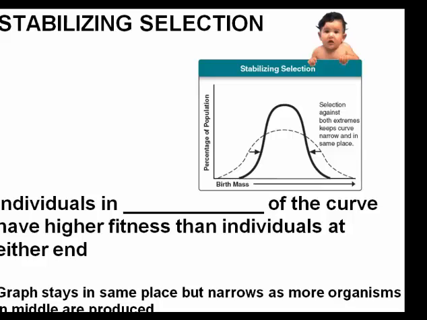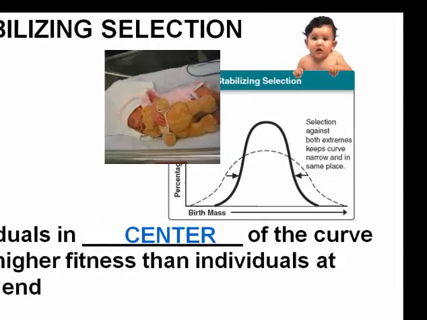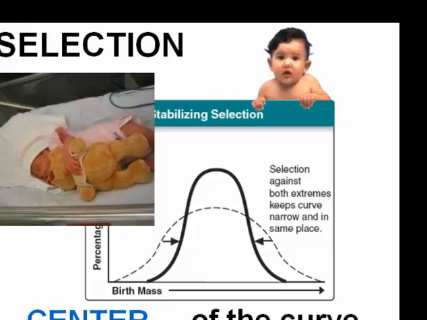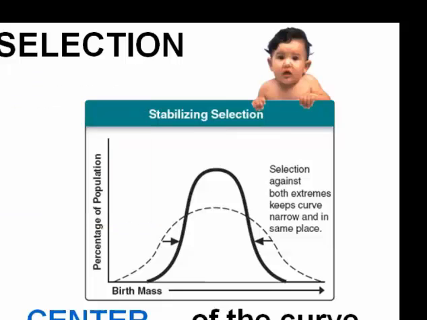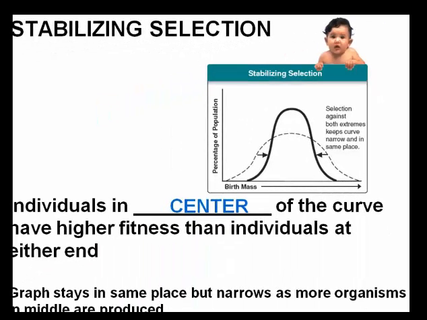Then we have stabilizing selection. Stabilizing selection is when individuals in the center of the curve have a higher fitness. Babies are an example of this. Let's talk about birth mass. Having really low birth mass babies is not good, but those are usually the preemie babies that don't usually live as long as normal sized babies. Having really large babies, it might be harder for a mother to actually give birth to a very large baby, thus making the babies in the center, or the more average medium size, the most fit because they are the most likely to survive.